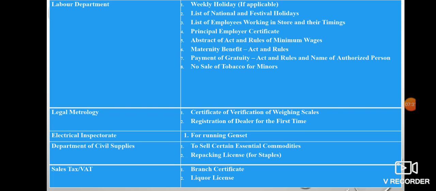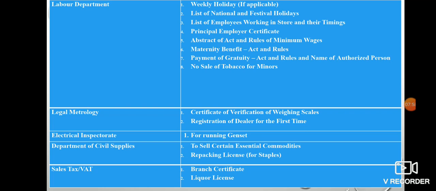So from the HR department: principal employer certificate. So who is the principal employer? And abstract of the act and rules of the minimum wages. You know, the government will fix the minimum wages and the retail shops should meet those minimum wage requirements. So that certificate also.